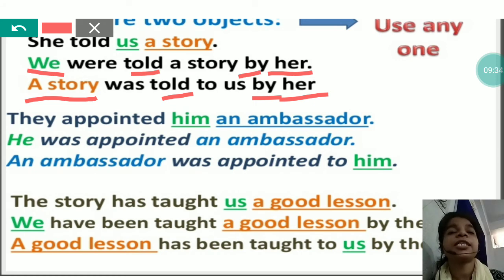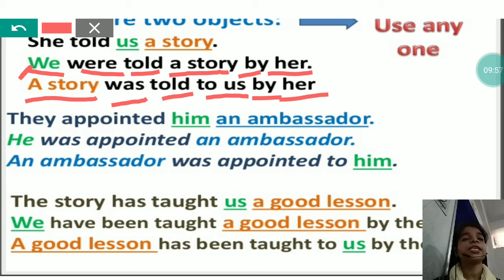So in the first it was we, so we took were, and a story is singular, that's why we chose was. And as we have used the first object here, you can't omit the second object, you have to use that also. So we have used it here, and in the second one we have used it here. Why didn't we use it at the last? Because the last position is always taken by the subject in the passive, which becomes the object.